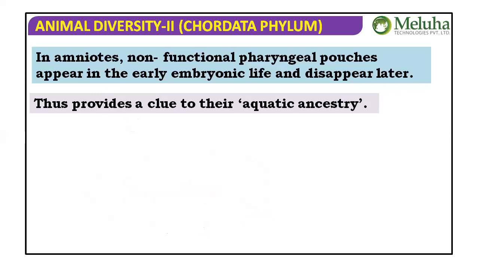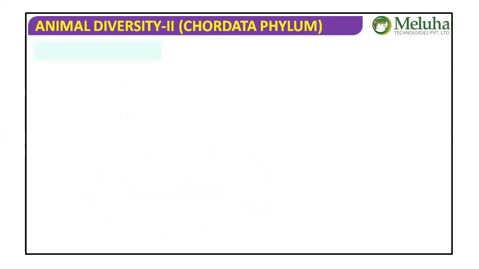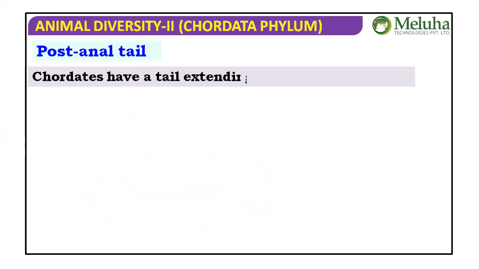That means in our embryonic development also we have pouches, at least some gill pouches or gill slits at one stage of life. That explains that our ancestors were aquatic animals. Indirectly, we can say we even evolved from the fishes, not directly: fish to amphibian, then to reptiles, and reptiles to mammals.